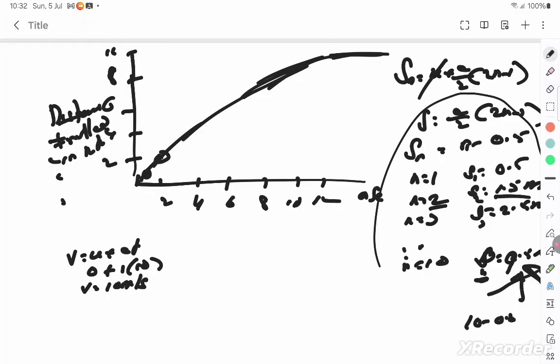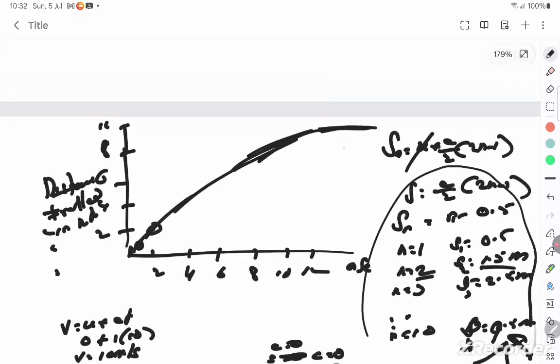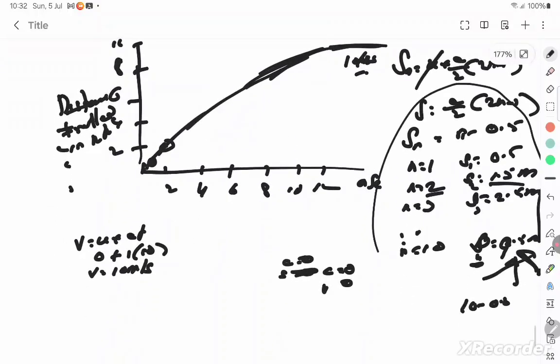The acceleration itself becomes 0. Then the further increase in velocity also becomes 0. So it stops with the 10 meter per second that it has acquired, and this is the way that the graph has to be drawn.